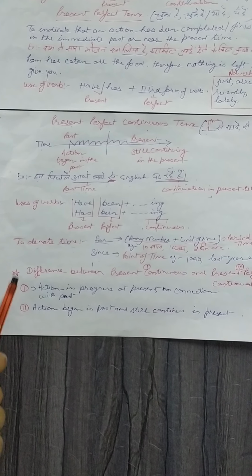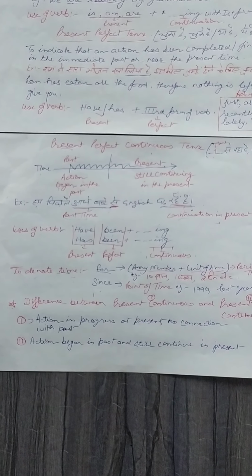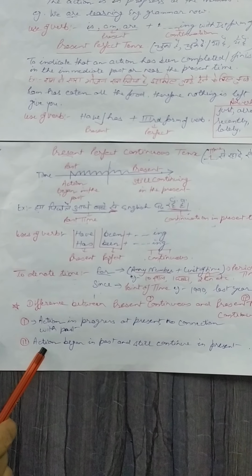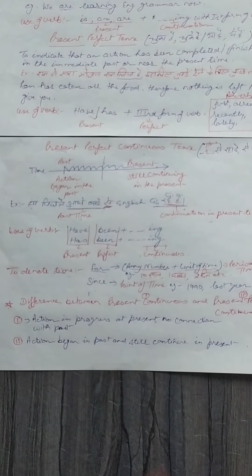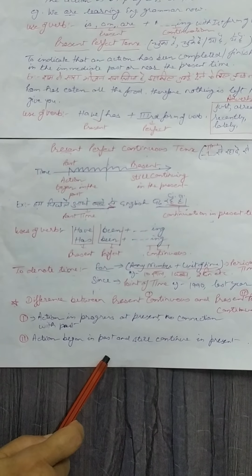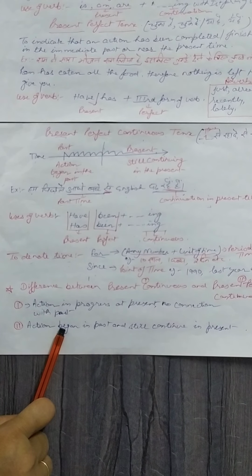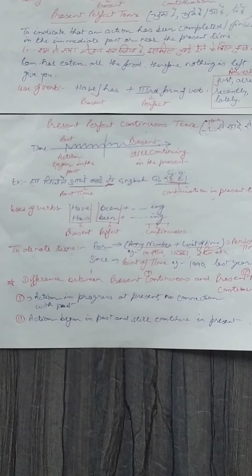Make it clear: when action is in progress at present, that is present continuous tense. And when action began in past and is still in continuation at present, that is present perfect continuous tense. Okay? I hope you all have understood.